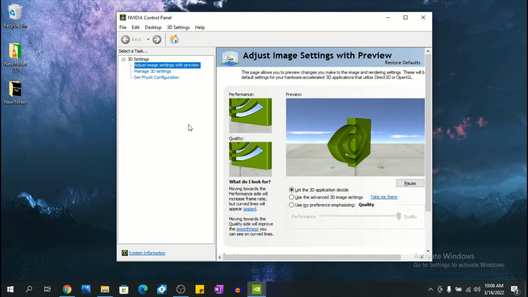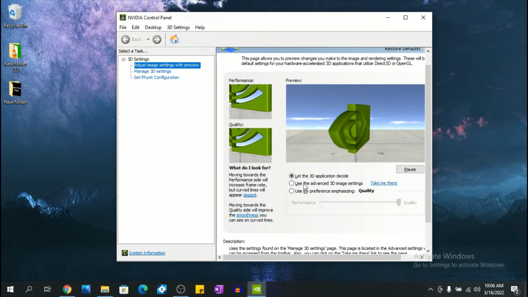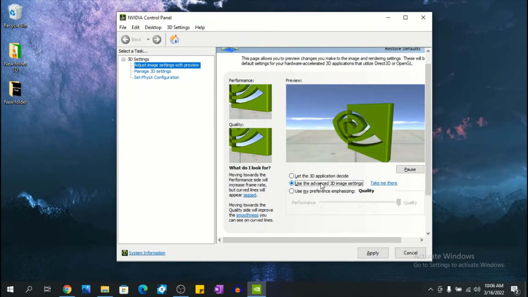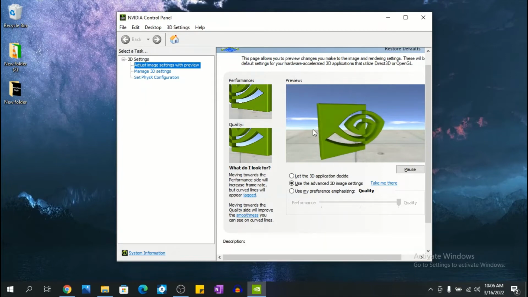And we're back onto Nvidia Control Panel. You want to make sure you're on adjust image settings with preview. Click on it. And the only thing that you need to change here is to click on use the advanced 3D image setting, then click apply, and then you should be good to go.